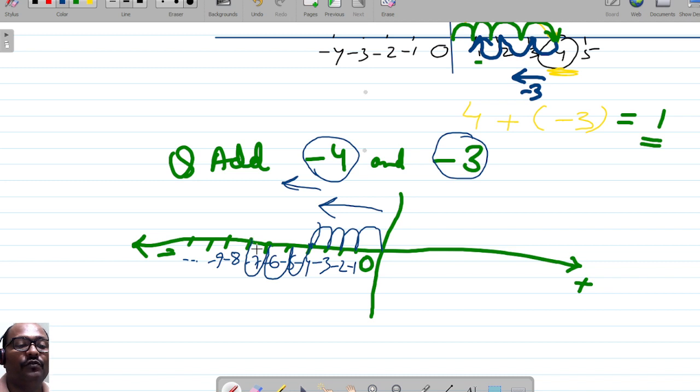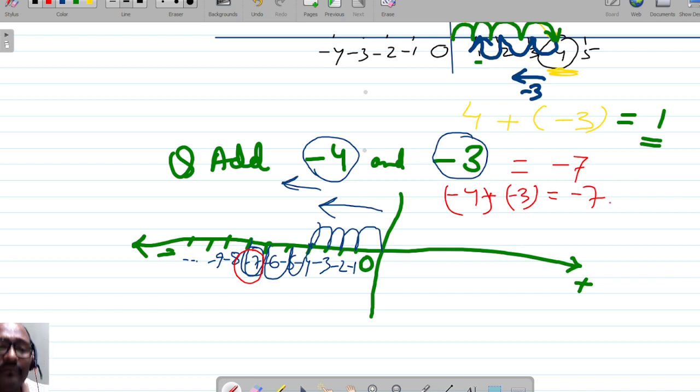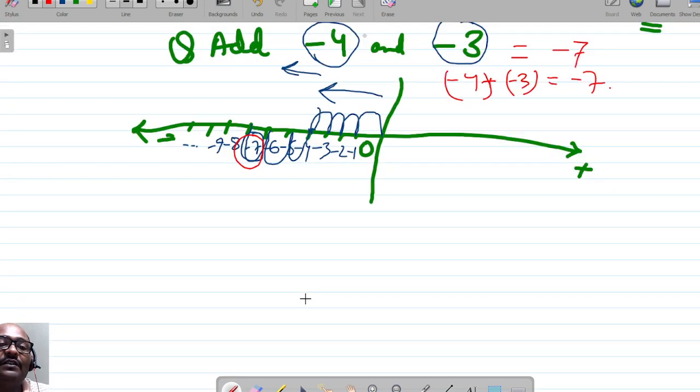So what is the number? 7. What is the result over here? Minus 7. So minus 4 and minus 3 will give up to minus 7. Minus 4 plus minus 3 will give minus 7. Right, friends? So in this way we can do basic arithmetical operations on number line. Similarly, we can do the subtraction also. But for subtraction we'll take another example.